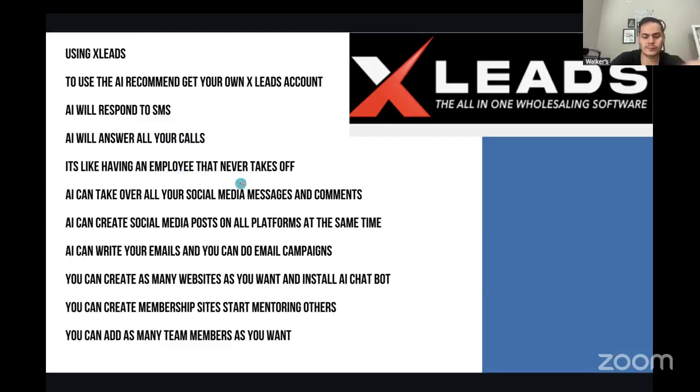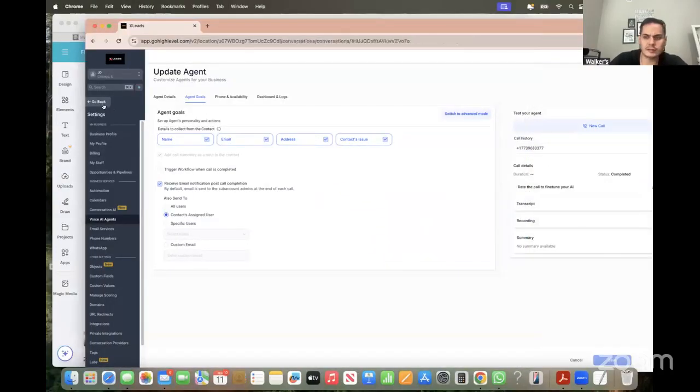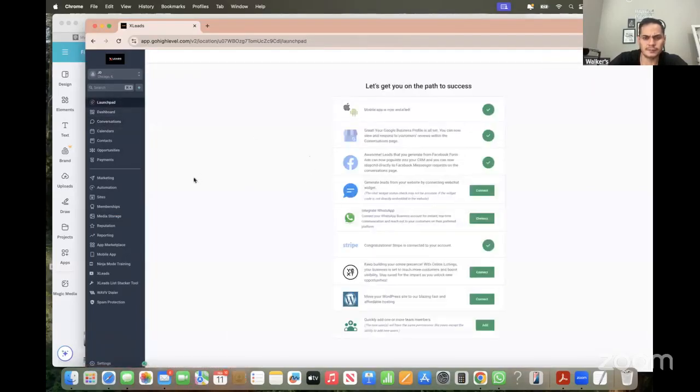AI can also take over all your social media accounts, messages, comments. So you can actually connect your Facebook, your Instagram, all your social media business accounts, and anytime someone messages you on Facebook, the AI is responding to that message, right?